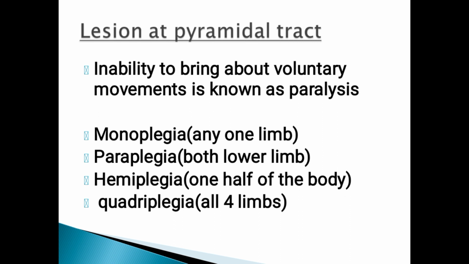Then quadriplegia means all four limbs lose voluntary movements. All four limbs of the body are paralyzed, but the head and neck are not paralyzed. So that is lesion.